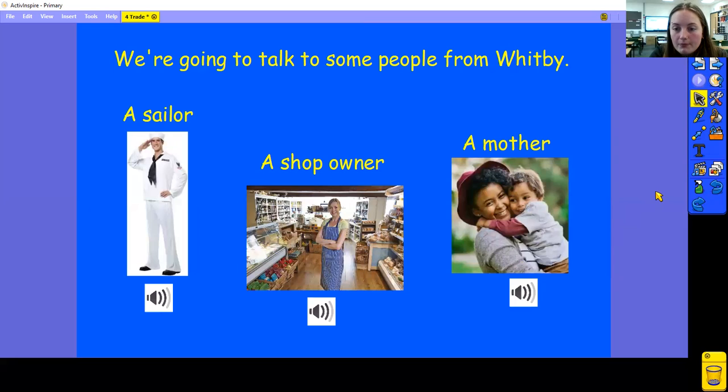Hello, I'm Cherry, and I'm a mum of 2 boys. We moved to Whitby a few years ago for work. There were lots of jobs going in the harbour, you see. Whitby is a really nice place to live. The town gets lots of money from all of the trade, so they really take care of the place. It's also nice to see all the ships coming and going. There was one the other day from Africa. I think it's amazing.